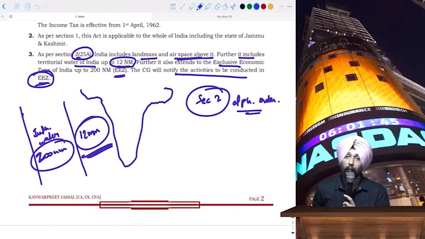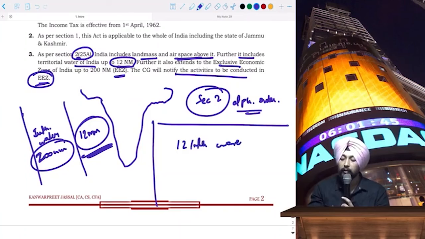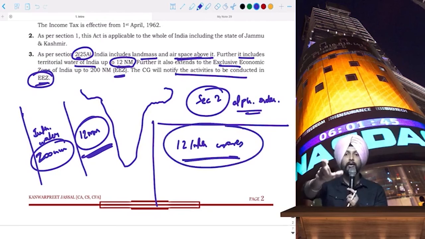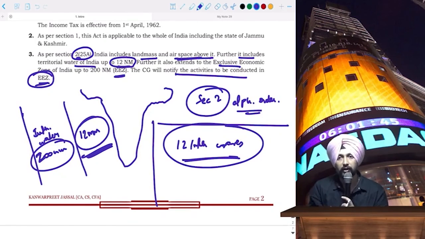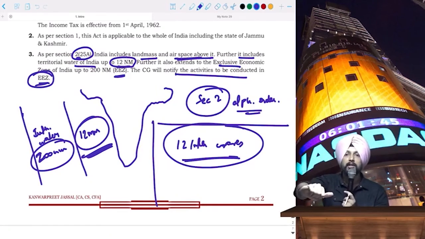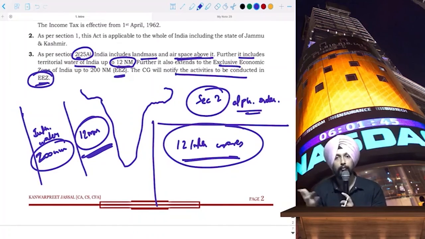Once this was announced, there was a lot of negative sentiment in the market, and you won't believe me, but close to 12 lakh crores of market capitalization was lost from the equity market in India. Equity markets started going down. When the BJP won the election, it was taken in a positive spirit that new reforms will be introduced which will be beneficial nationwide.